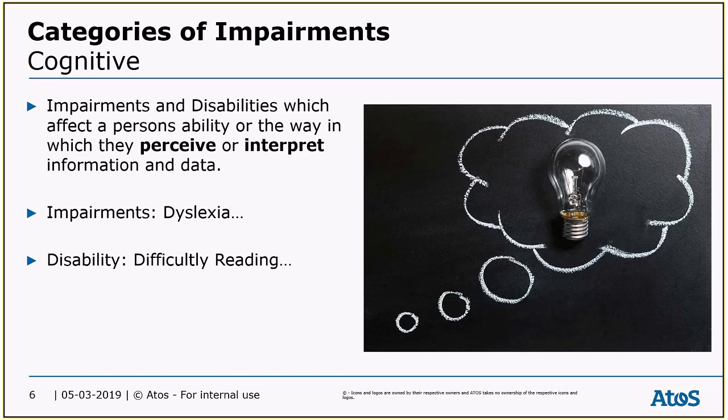Cognitive impairments and disabilities are very broad, and they take into account impairments associated with the brain. They affect how a person perceives or interprets information and data. This information or data could be in a human interaction, such as people's emotions. It could also be something like reading a book. Some impairment examples include migraines, flu, dyslexia or dyspraxia, or ADHD. Some disabilities that go along with that are difficulty reading, difficulty with memory recall, issues with cognitive overload, the inability to understand language, or the lack of hand-eye coordination.